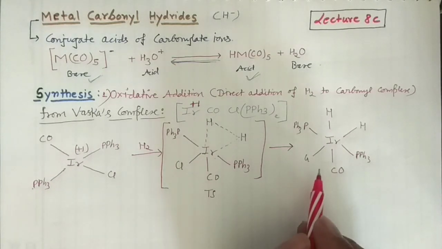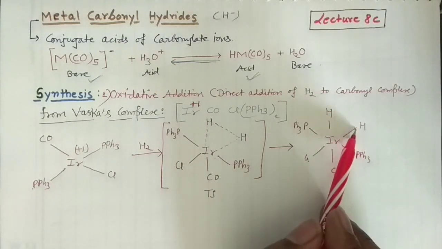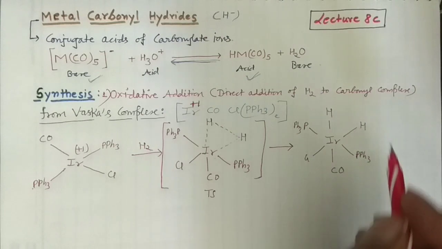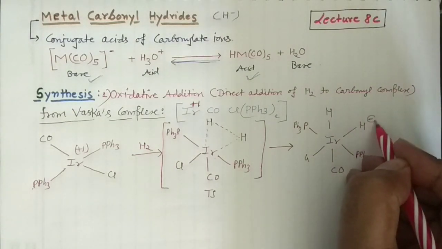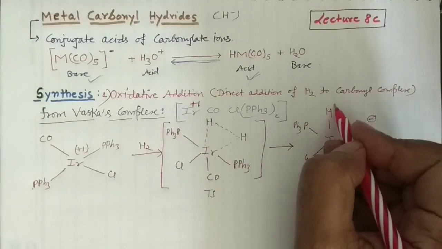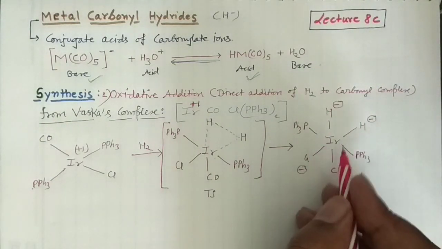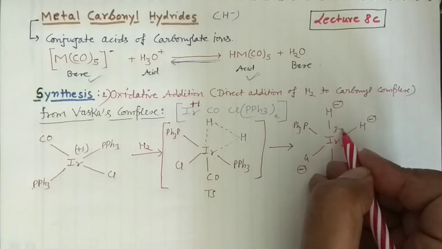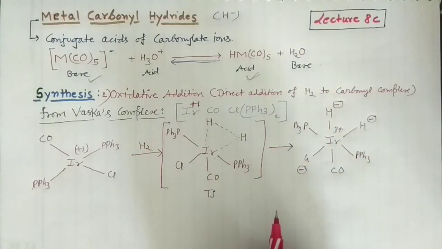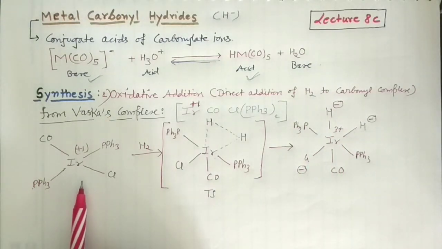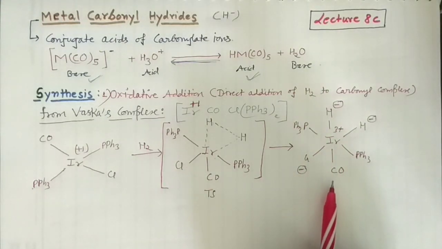Okay, and in that case you can see here, since you have added two hydrogens which are negatively charged, as I already told you, hydrogen is always more electronegative, so hydrogen is present as a negative species here, right? This is very important to understand. And this hydrogen is also negative, and this chlorine is also negative. It obviously indicates that your iridium is in the +3 oxidation state in that case, right? And you have actually converted this Vaska complex into your metal carbonyl hydrides.